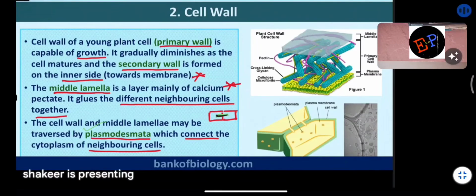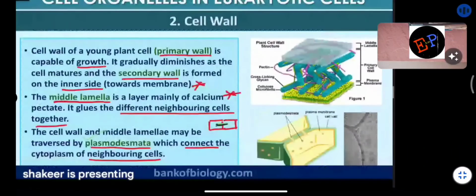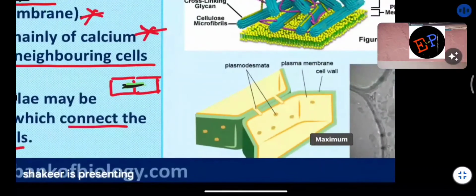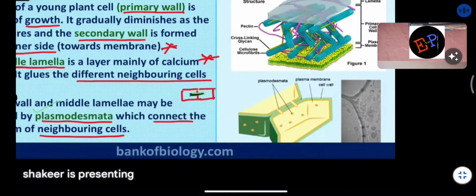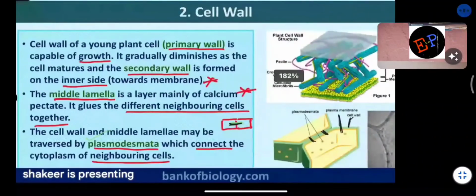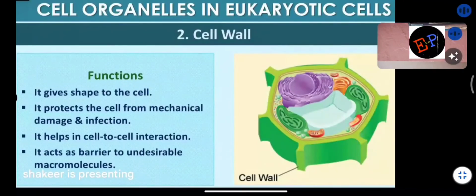So the plasmodesmata serves as the passage. In the figure you can see two cells. This is the plasma membrane, this is the cell wall, and these connections which you are seeing here are called plasmodesmata. Clear? Next, what are the functions of the cell wall?